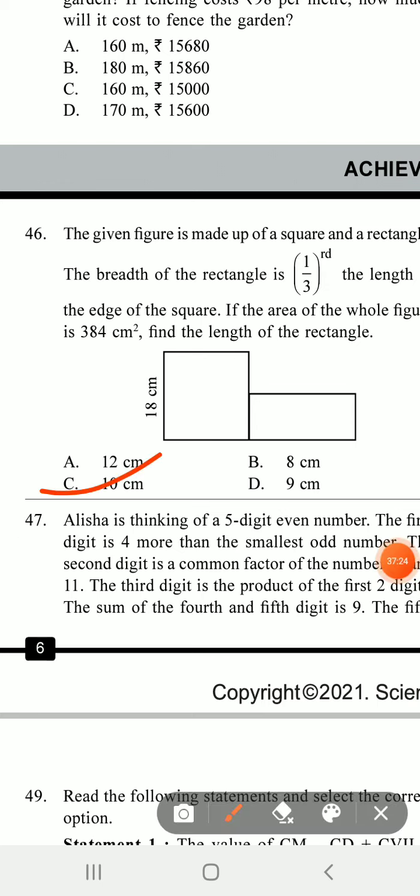Very easy. First, there is a relation given between the breadth of the rectangle and the side of the square. So, apply this relation. Side of the square is given 18. So, 18 into 1 by 3, then 6. 6 centimeter is the breadth of the rectangle. Area of the rectangle is given 384. 384 divided by 6. You can get the answer easily.